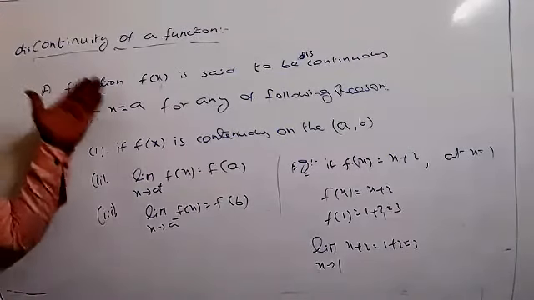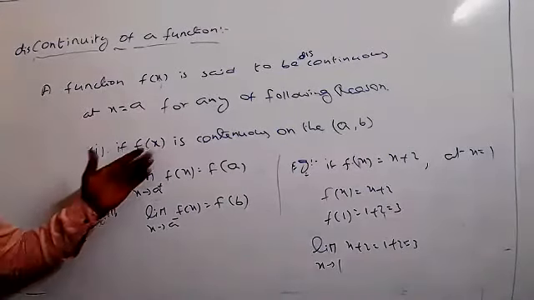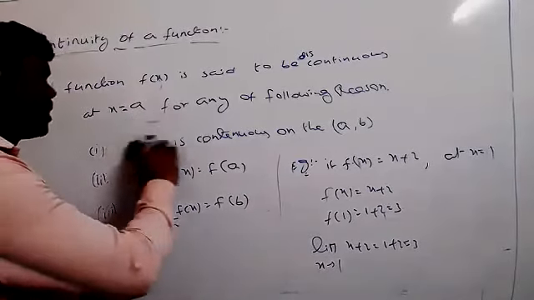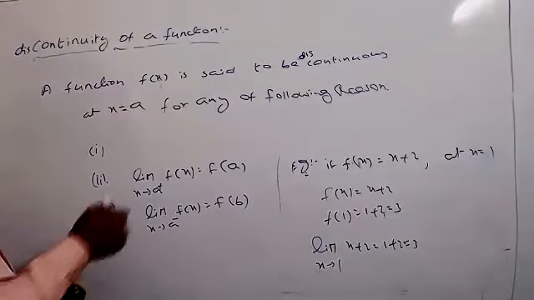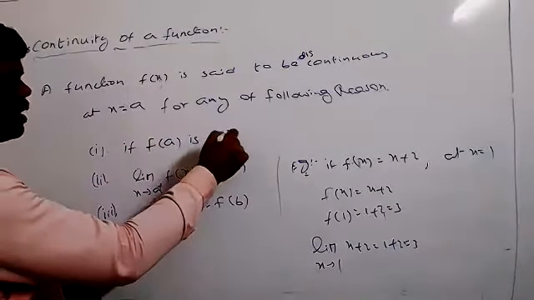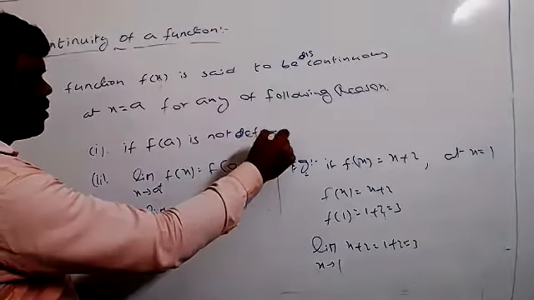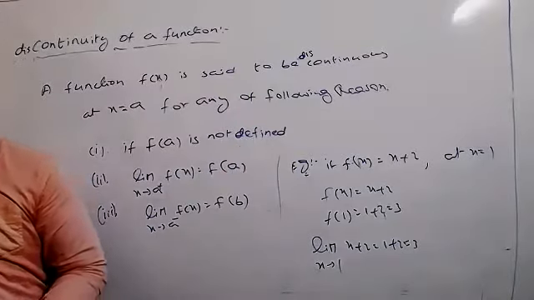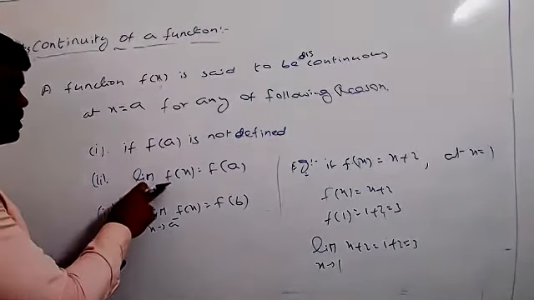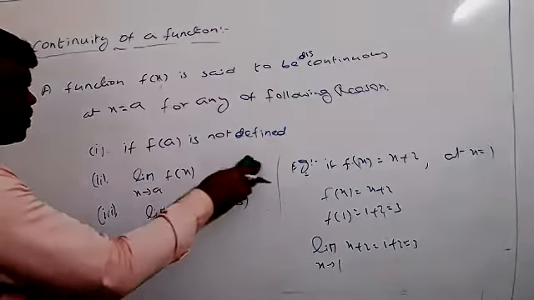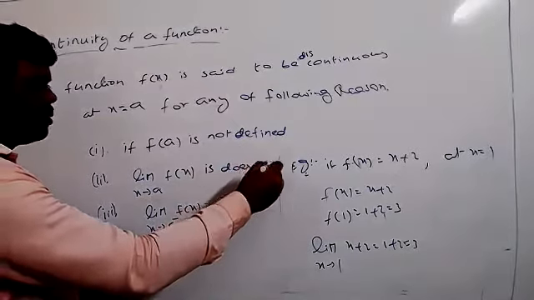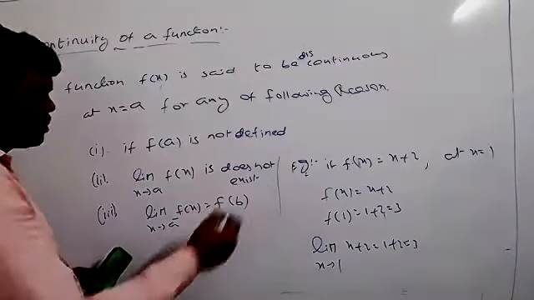But coming to discontinuity, what can you say now? The same we can define. Write now: if f of a is not defined, first reason. Next, the limit as x tends to a of f of x does not exist, second reason.